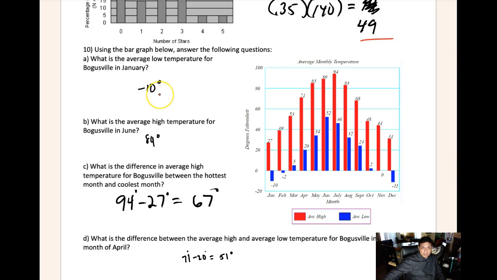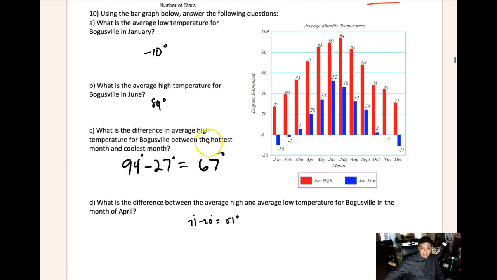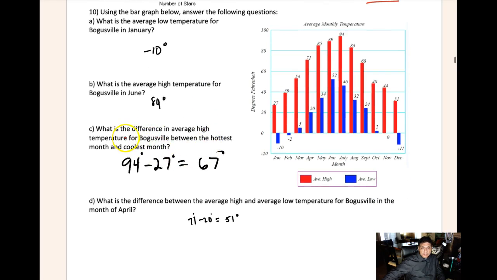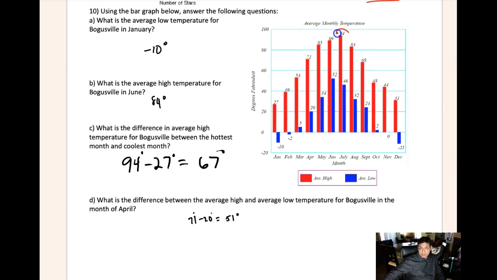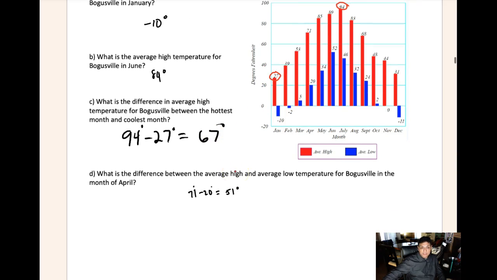What is the average low temperature for Bogassville in January? There's that. What is the average high temperature for Bogassville in June? You go to June. There it is, 89. Here's the tough question because of the reading. What is the difference in average high temperatures between the hottest and the coldest month? So here we're just looking at the high temperatures, and so here's 94, and then the coldest high temperature was 27, and so then you look at that difference there.